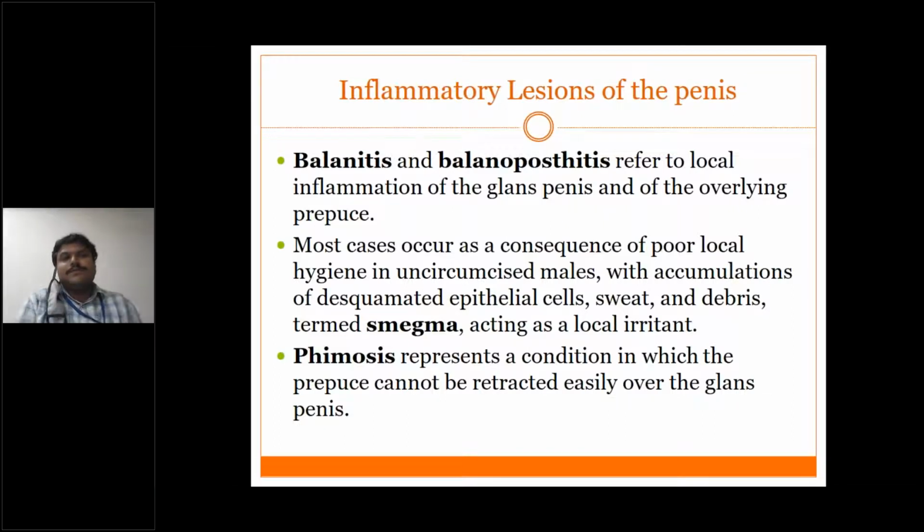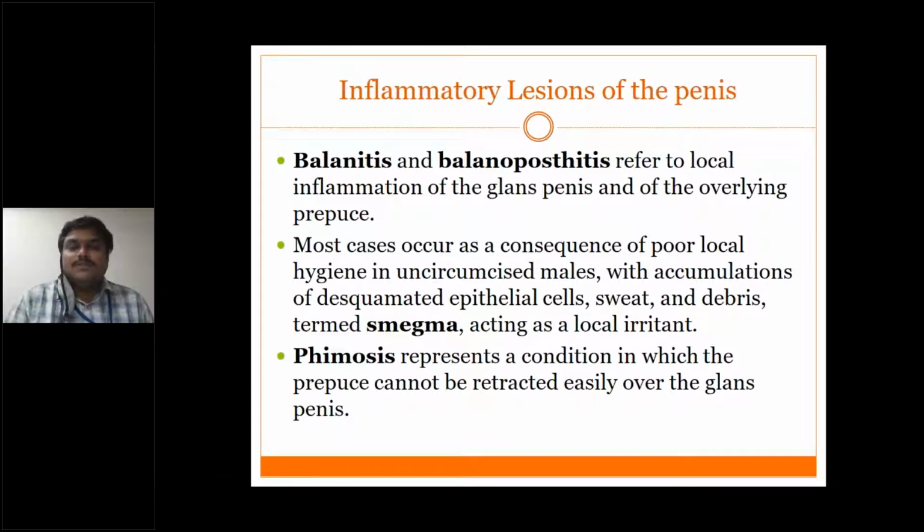Next important thing is phimosis. It represents a condition in which the prepuce cannot be retracted. While cleaning the smegma, you have to retract the prepuce. Normally it retracts. Those who are circumcised, especially in certain communities like Muslims, go for circumcision in childhood itself.